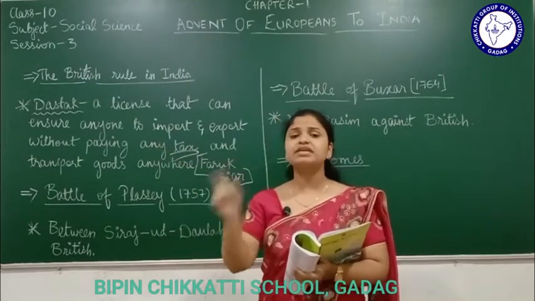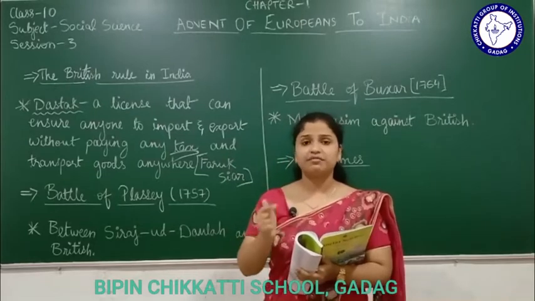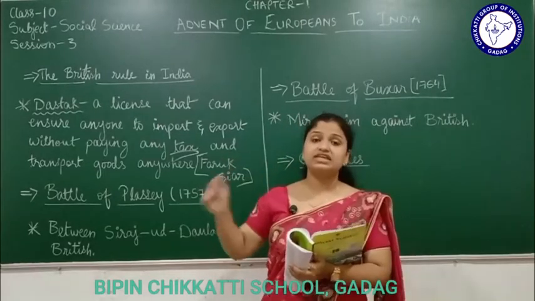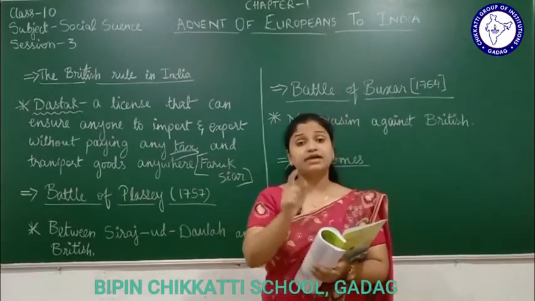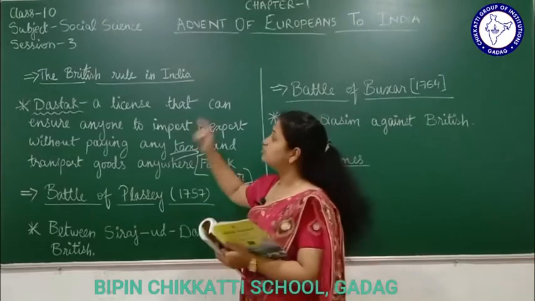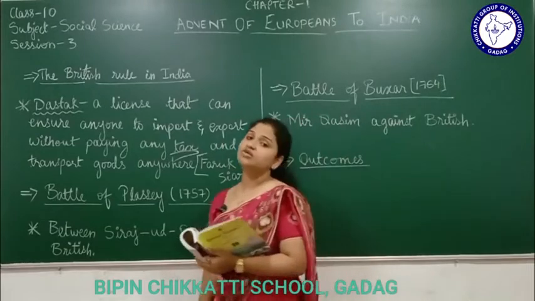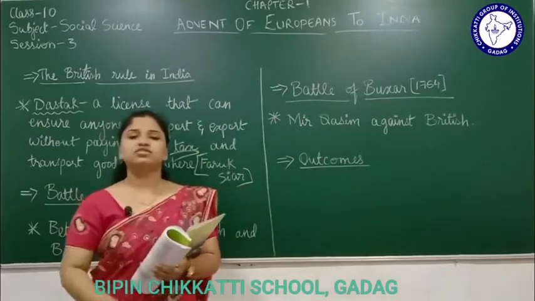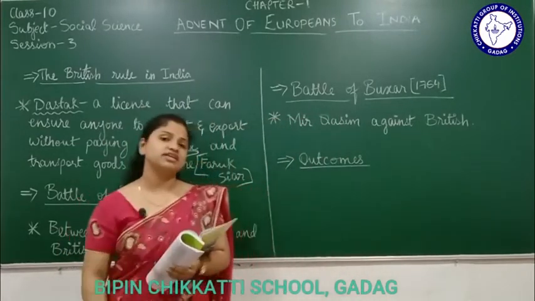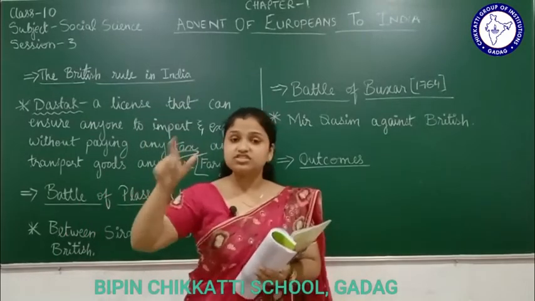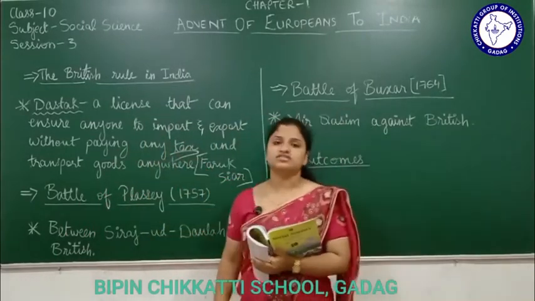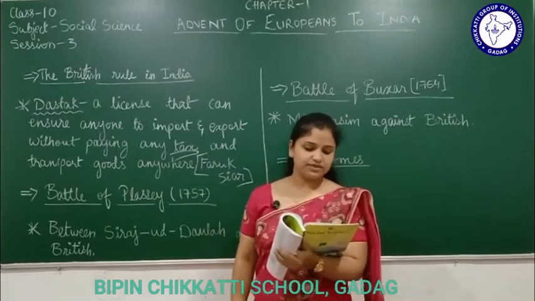When the word company comes, you have to understand they are talking about the East India Company, a company of the British people. So British people were misusing this Dastak, and Siraj-ud-Dawla got to know. That was one major reason why he declared war against the British, because he understood that this Dastak was causing loss to the Bengal government.